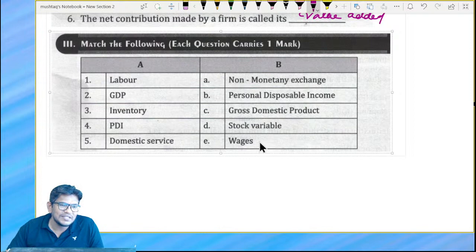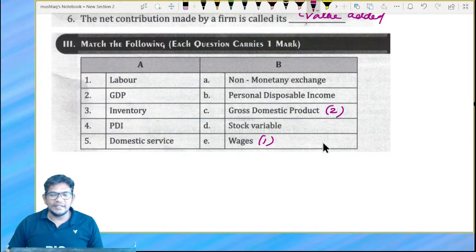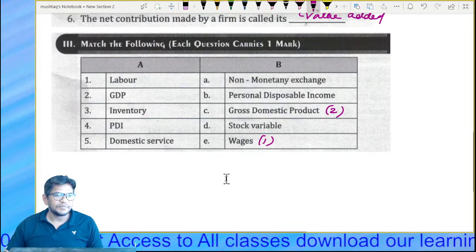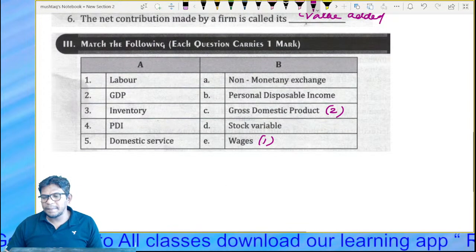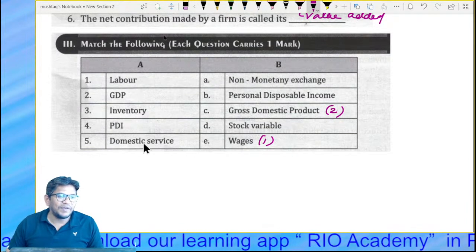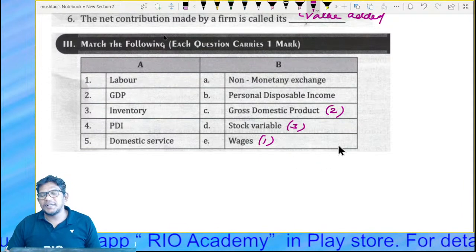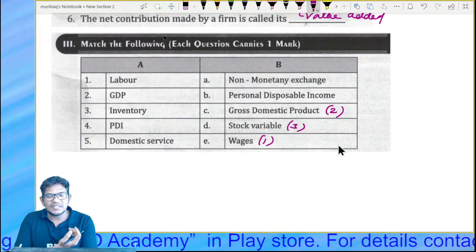Labor is always wages. We can say that. Second, GDP, gross domestic product. We have discussed this topic in detail over the last 8 days. Correct. And at the same time, what is next? Tell me. Inventory is what? What is inventory? It is going to be a variable, right? Inventory is going to change according to production. When production changes, inventory changes.